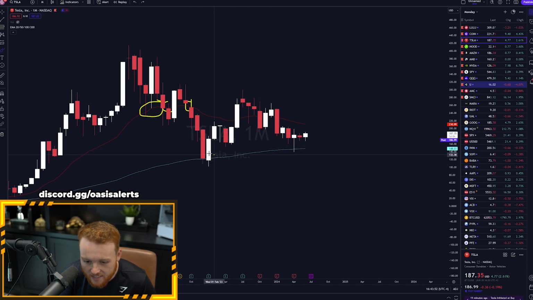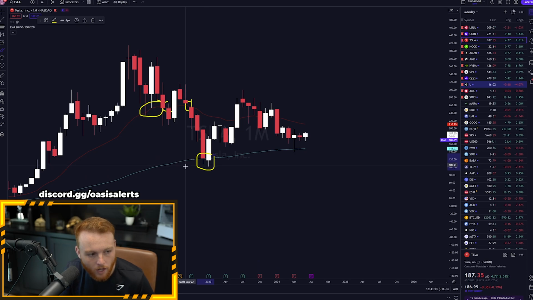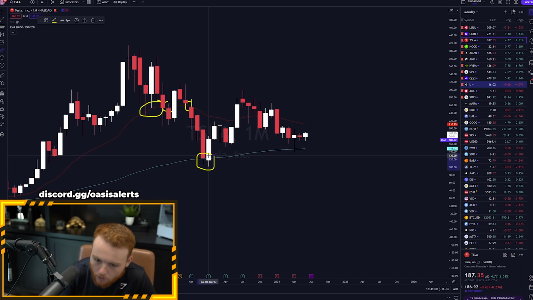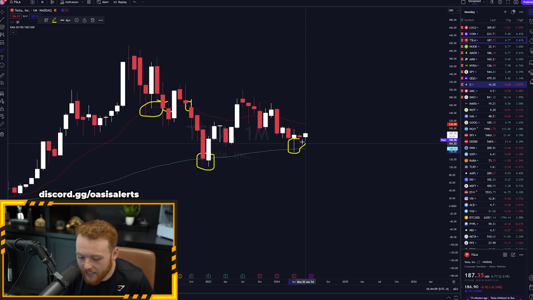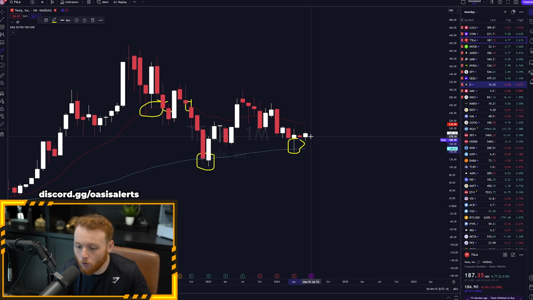And in this instance, this 100 EMA, which is this thin blue line here, has been respected in the past. This is back in December 2022 and January 2023. We saw it respect this EMA pretty nicely. And now we have retested that again here in the month of April 2024. And as of right now, things are looking pretty high in sight for more upside in the near future.